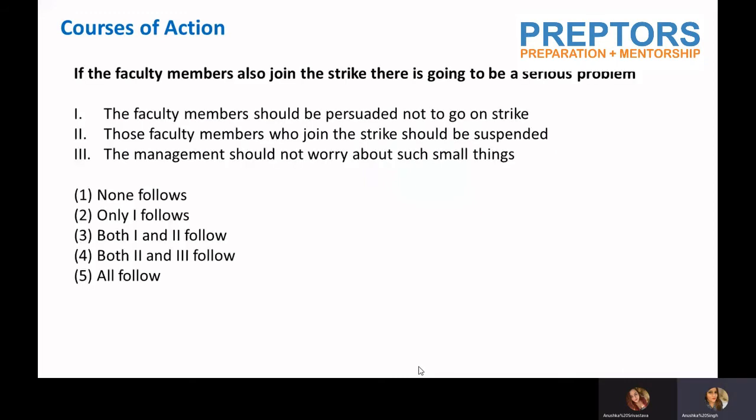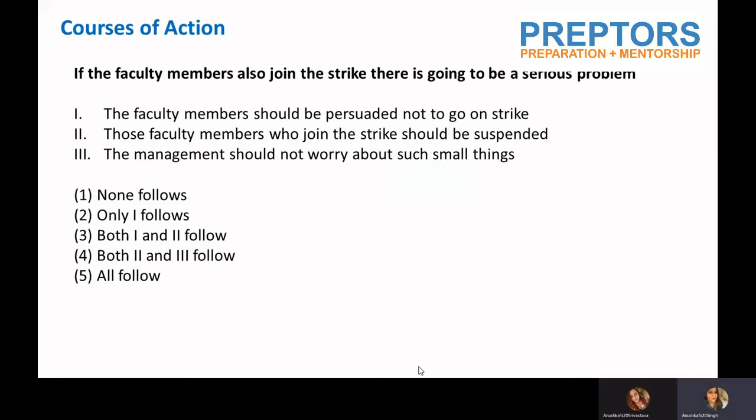If the faculty members also join the strike, there is going to be a serious problem, right? So this is my question, and to this problem I have three options. First is the faculty members should be persuaded not to go on a strike. Second says those faculty members who join the strike should be suspended. Third, the management should not worry about such small things. So now these are my three options.